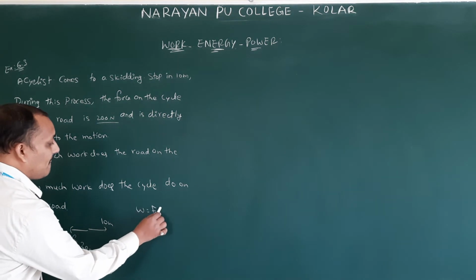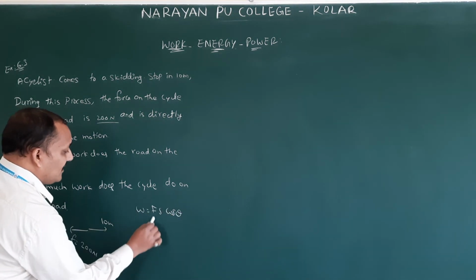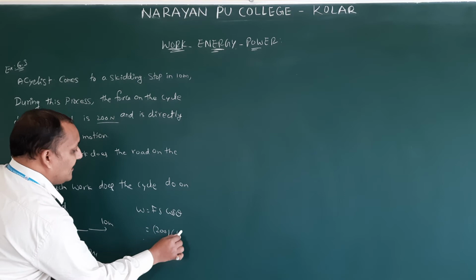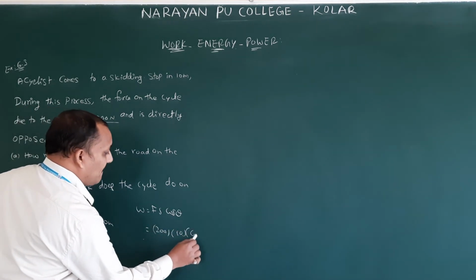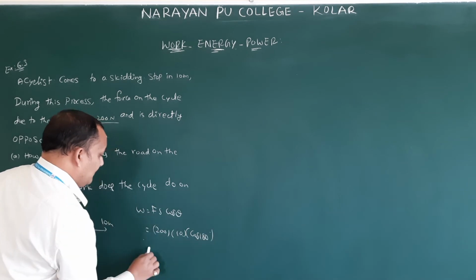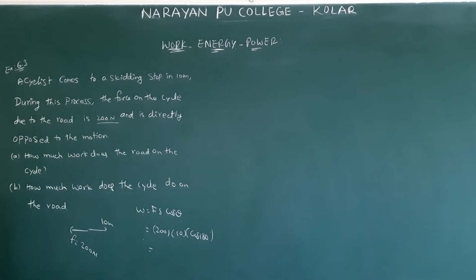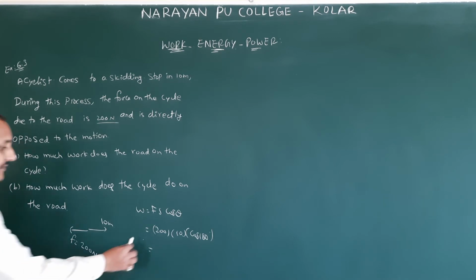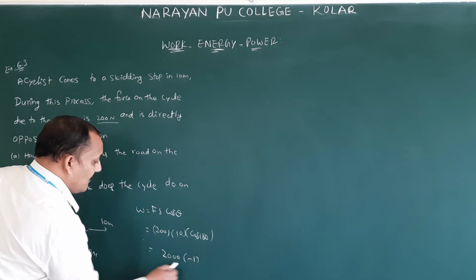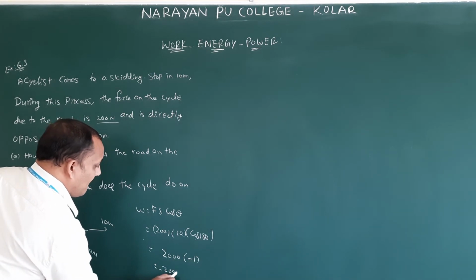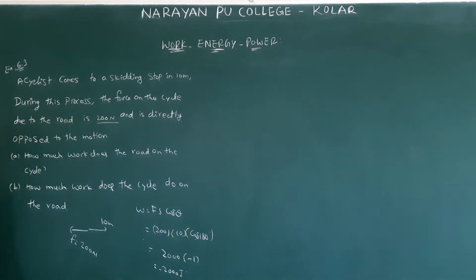W equals F s cos theta. F is 200, s is 10, and cos 180 is minus 1. So 200 into 10, 2000, minus 2000 joules. Correct?